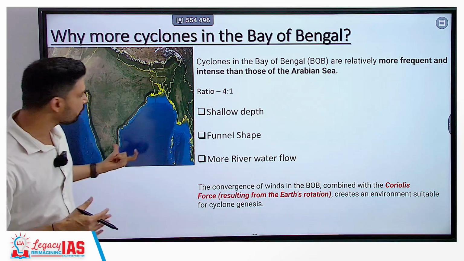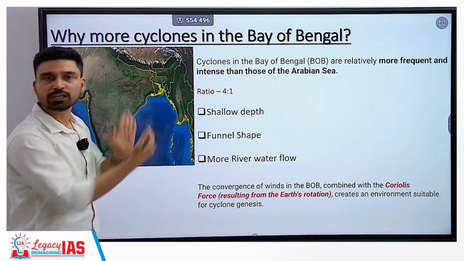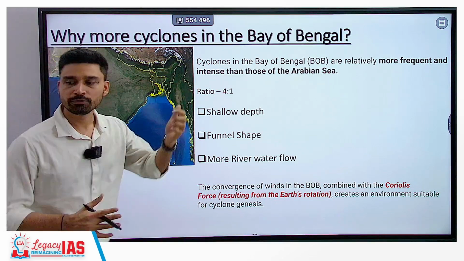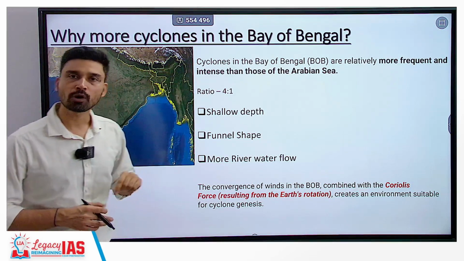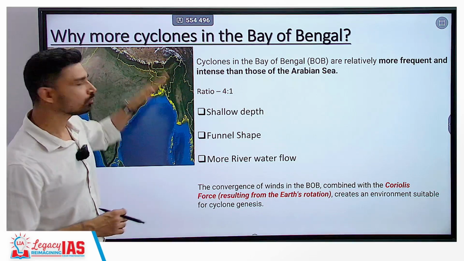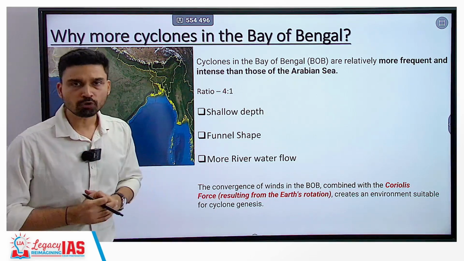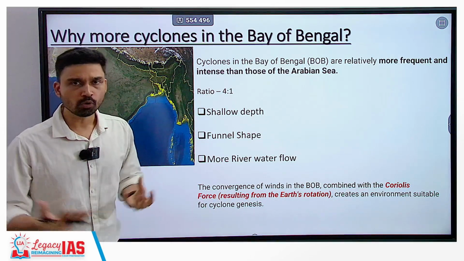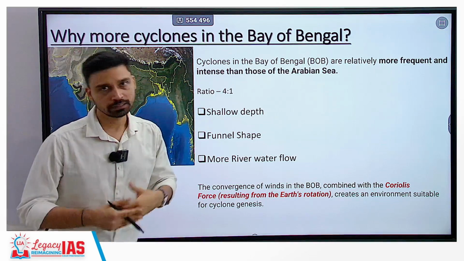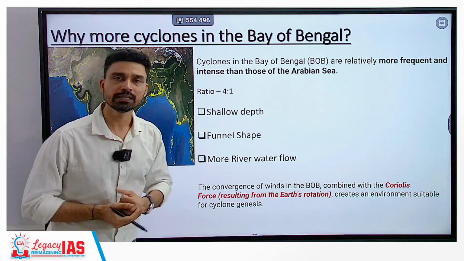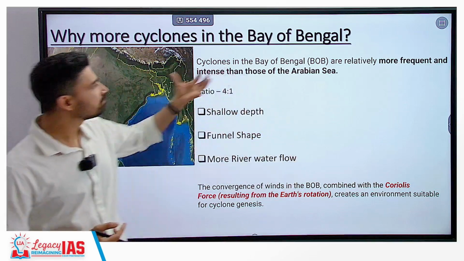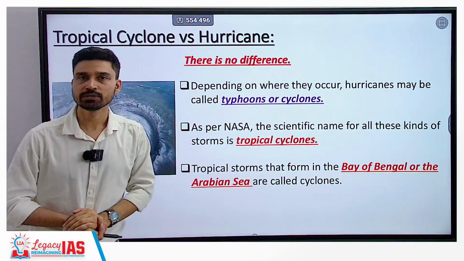Second, the shape of the Bay of Bengal, if you look at the photograph here, is a kind of funnel shape, and that is why wind is able to move and converge toward a common point, which again we have discussed is one of the major requirements for tropical cyclone formation. Third, most of the rivers from India and Southeast Asia discharge their water in the Bay of Bengal. Thus, water volume is higher, and because of higher water volume, more evaporation takes place, and because of more evaporation, there is high moisture content, and high moisture content releases condensation heat, the latent heat of condensation, which is the heat engine for tropical cyclones. So, these 3 factors have resulted in the development of a higher number of cyclones in the Bay of Bengal as compared to the Arabian Sea.